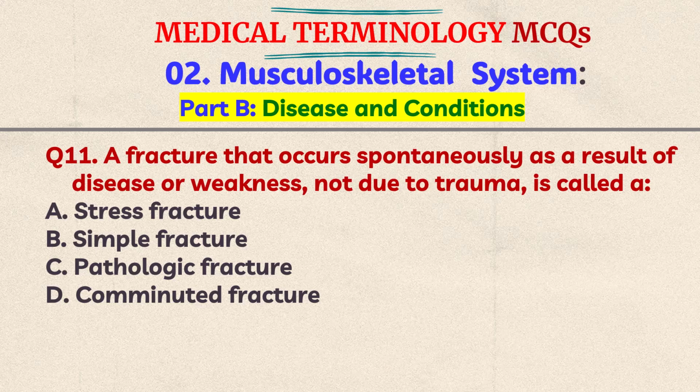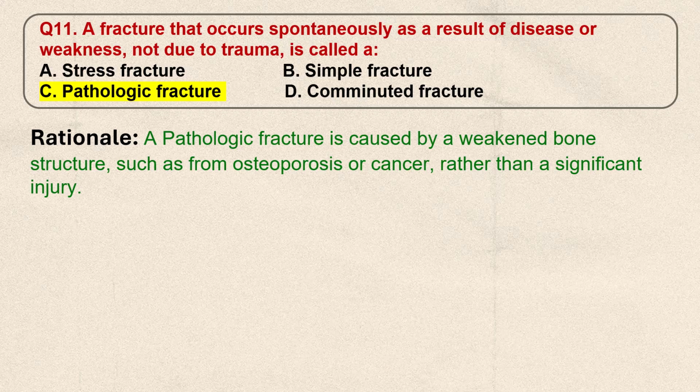Question number 11. A fracture that occurs spontaneously as a result of disease or weakness, not due to trauma, is called A. Stress fracture, B. Simple fracture, C. Pathologic fracture, D. Comminuted fracture. Think the answer. The correct answer is C. Pathologic fracture. A pathologic fracture is caused by a weakened bone structure such as from osteoporosis or cancer rather than a significant injury.